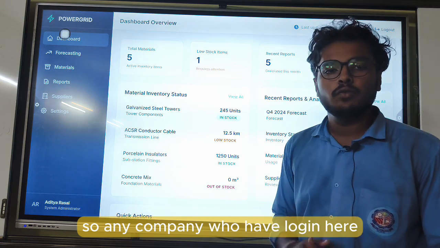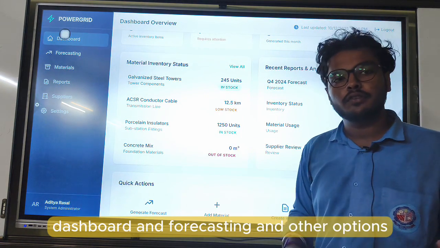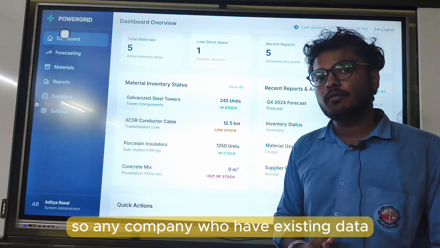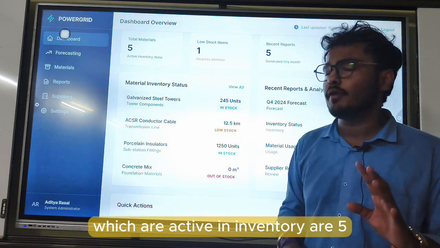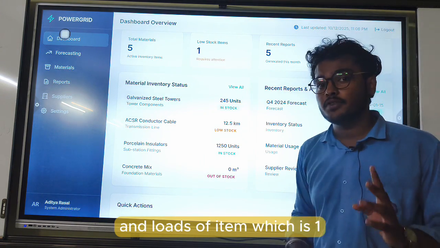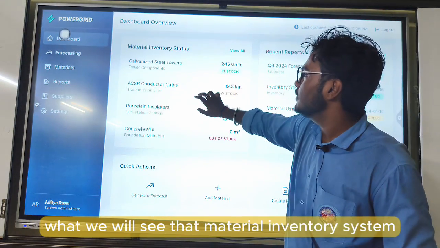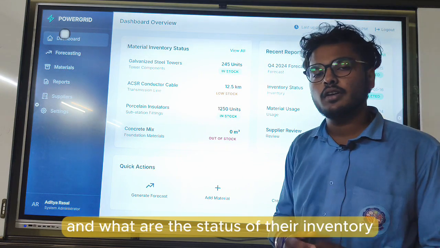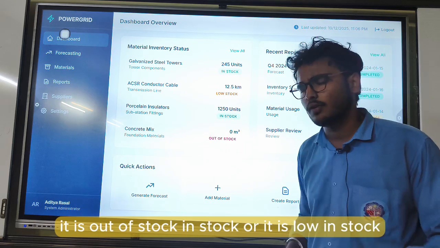So any company who logs in here will see mainly 5 options. You can see the dashboard and forecasting and other options. First we will start with the dashboard. Any company who has existing data can see here that their total materials which are active in inventory are 5, low stock items are 1, and recent reports are 5. And after that we can see the material inventory system, where there are different materials and the status of their inventory, whether it is out of stock, in stock, or low in stock.